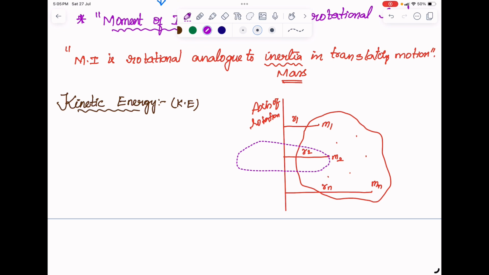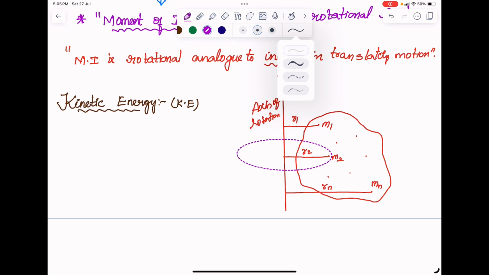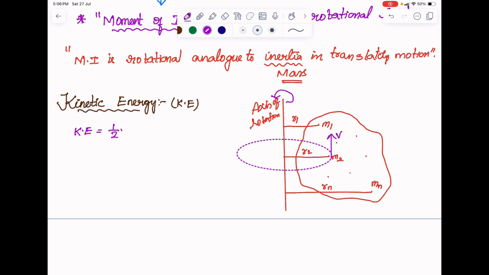See, I can show you this one. It will be in a circular path of this kind. So when a particle is undergoing such a circular path at some particular position, it will have its velocity. Based on that, if I write its kinetic energy, let me suppose it is rotating in this direction. Therefore the kinetic energy is given by half mv square.